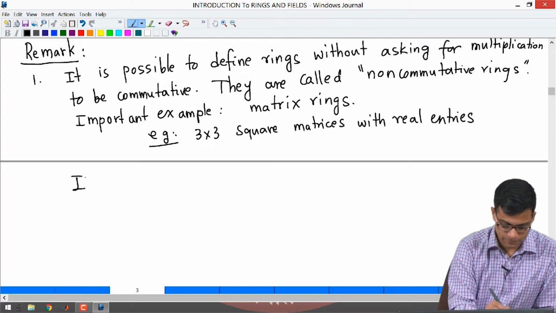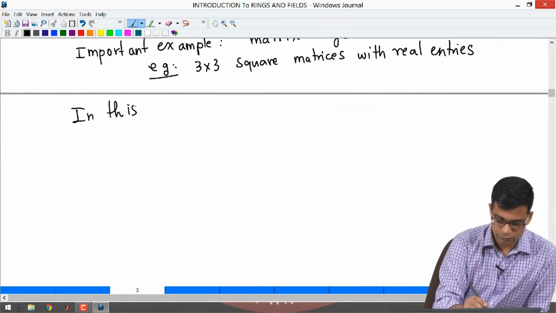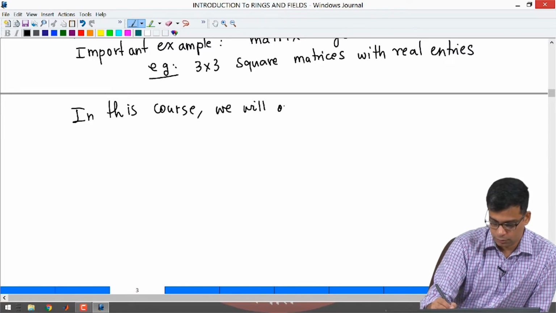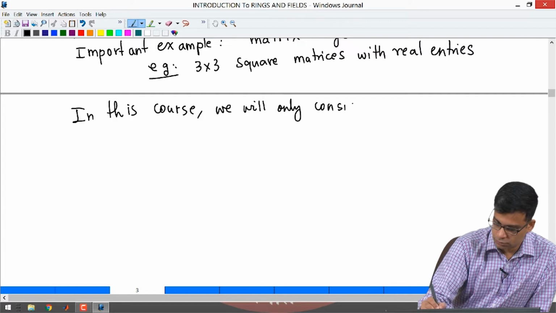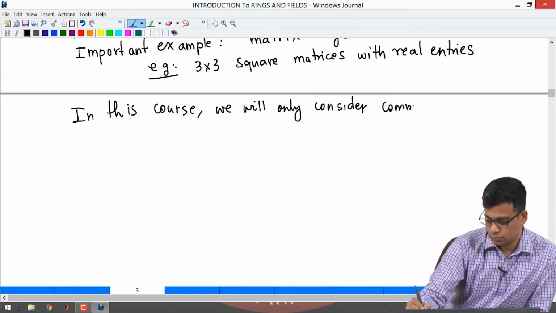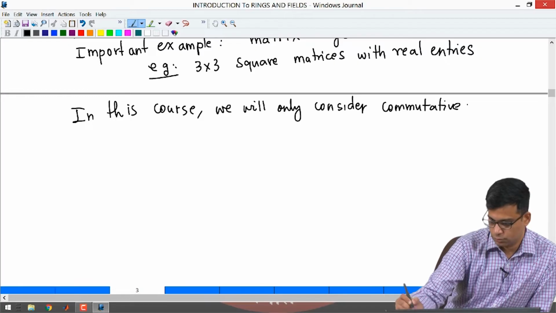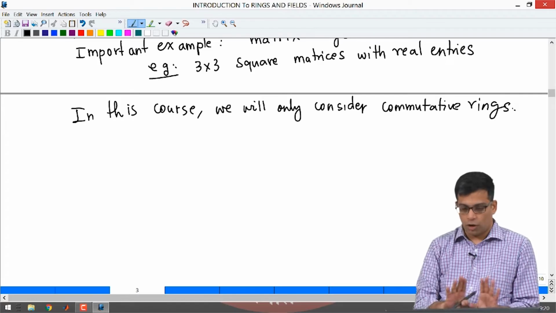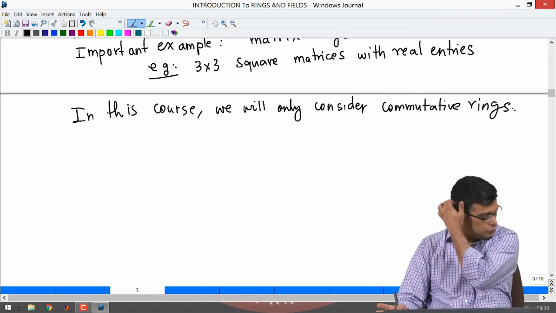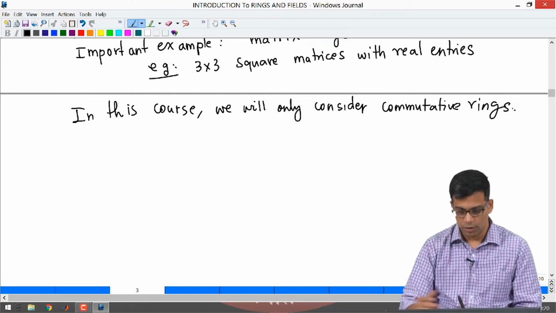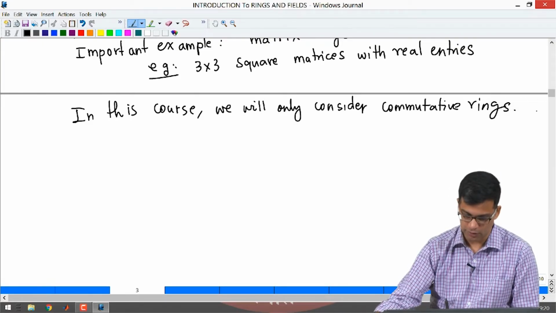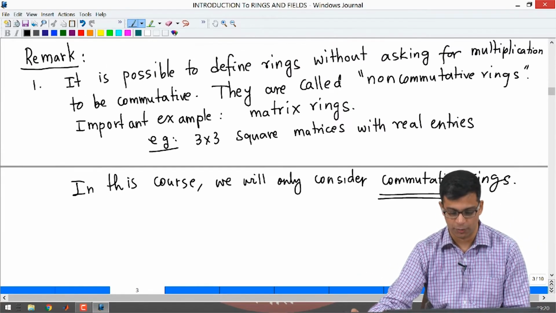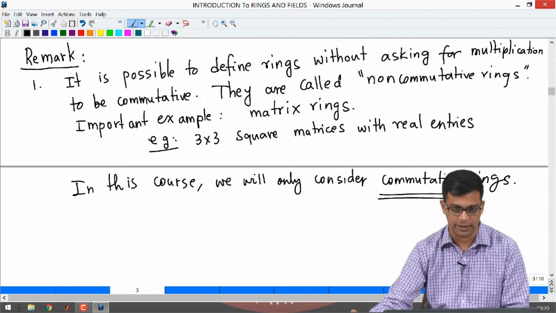So, in this course we will only consider commutative rings. The non-commutative ring theory is an important subject that people study, but it is not the focus for us in this course. So, for us we will only look at rings where the multiplication is commutative. In particular, we will not study matrix rings in this course.